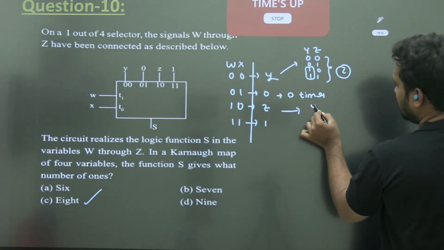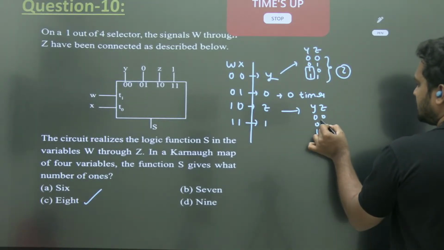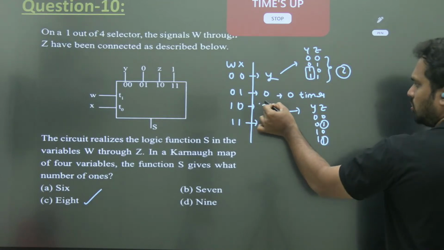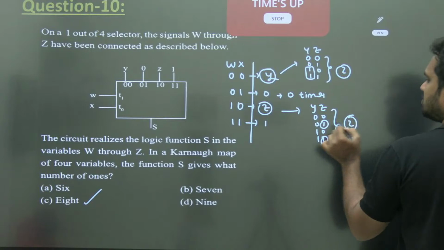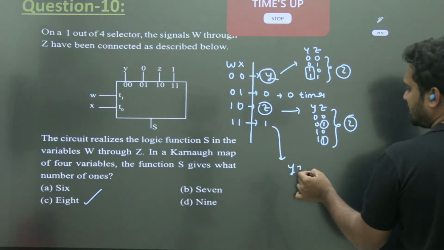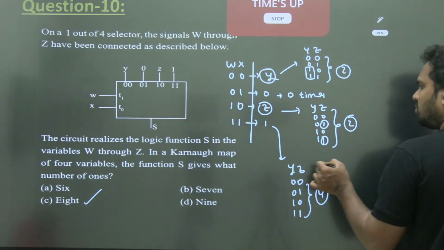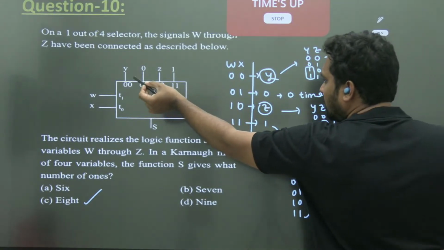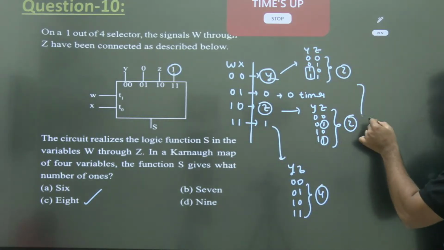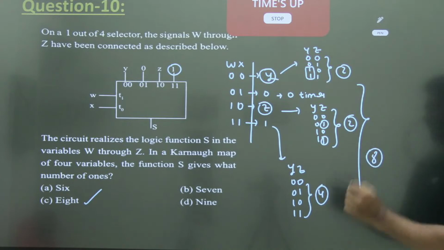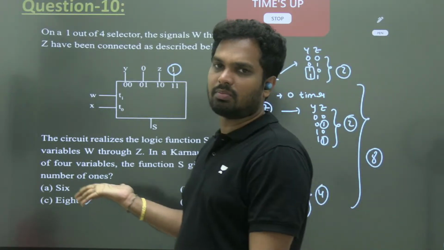Similarly, here also, if you take yz, it's 0, 0, 0, 1, 1, 0, 1, 1. Z equal to 1 is 2 times because the output is same as z now. When z equal to 1, you get output equal to 1. So here 2 times. Here yz can be anything, 0, 0, 0, 1, 1, 0, 1, 1. Doesn't matter. All the possible cases when WX is equal to 1, 1, you get the output equal to 1. 4 possibilities are there. Total how many possibilities are there? 8. You can also do by taking a K-map and solve it. You get the same answer, no doubt in it.